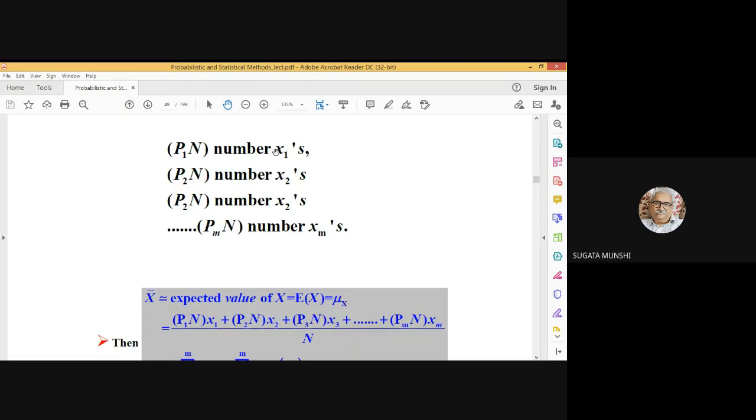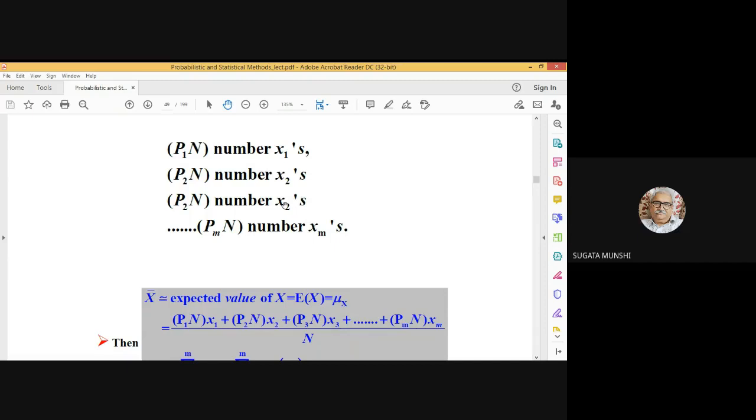All small x1s added together: x1 has occurred n1 number of times, so the sum is n1 into x1. X2 has occurred n2 number of times, so the sum of all those x2s is n2 into x2.